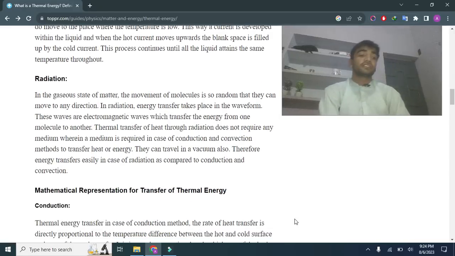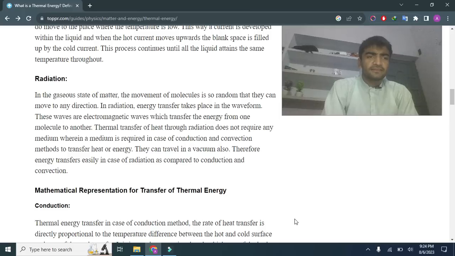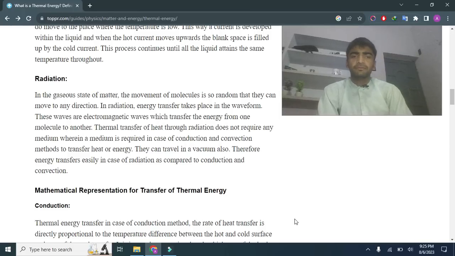The third one is radiation. In gases, the molecules can move in all directions. In radiation, energy transfer takes place in the form of waves. The electromagnetic wave transfers energy from one molecule to another.